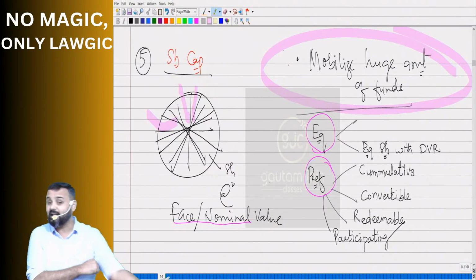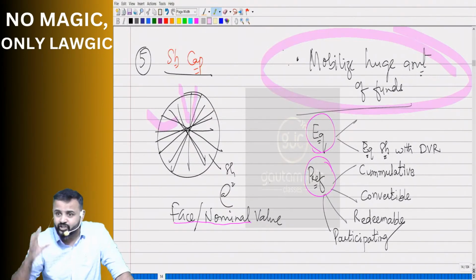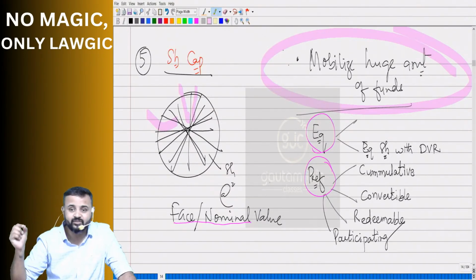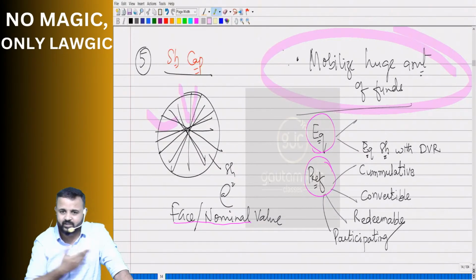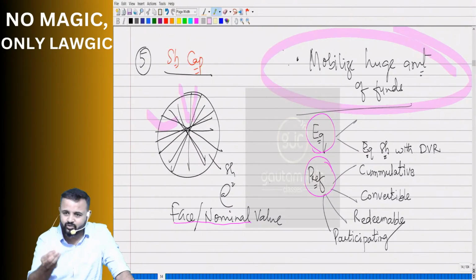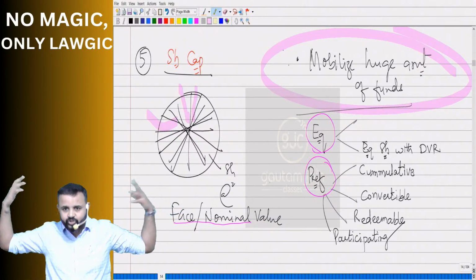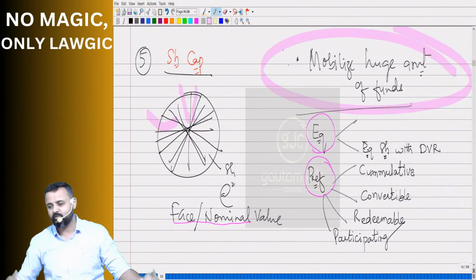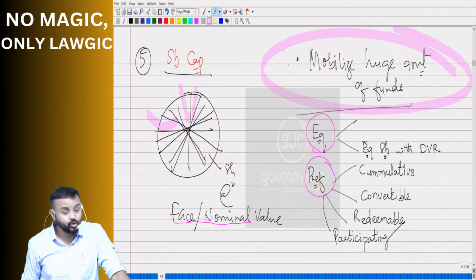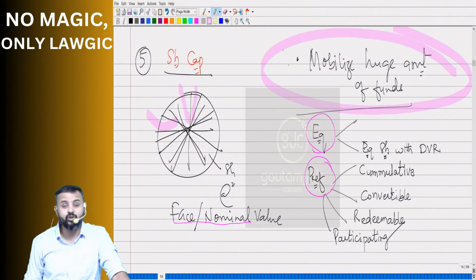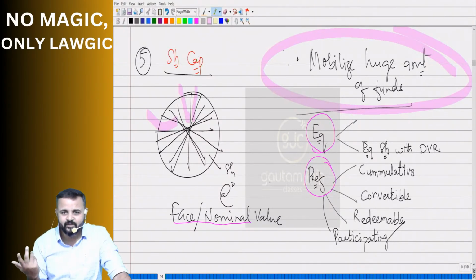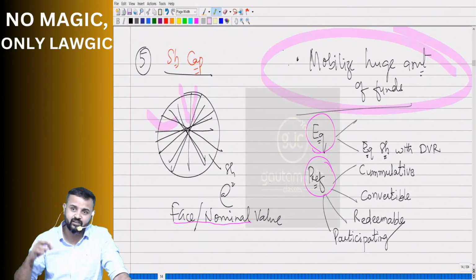So the company can mobilize a huge amount of funds. Drops and drops make an ocean, as we say, no? That's what is happening here. You buy 2 shares, 3 shares, as I said. So then the company will get a huge amount of funds. With a huge amount of funds, do you think they can do those types of businesses wherein more investment is required? Yes, sir. More investment is required, then which form is better? Company form.